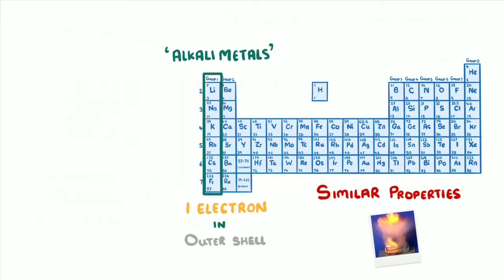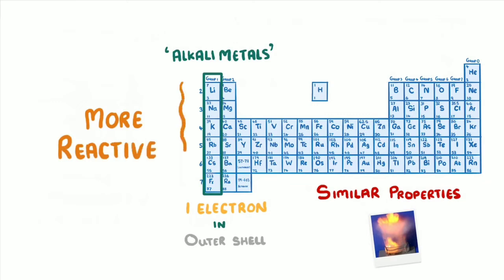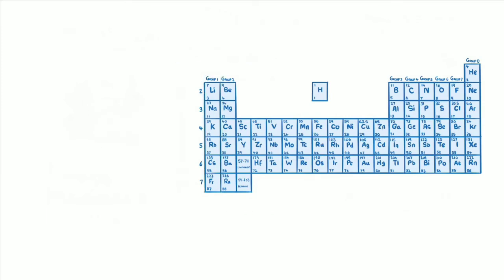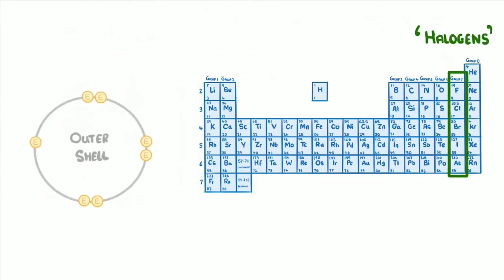There are also trends within groups. For example, the group 1 elements become more reactive as you go down the group, as we'll see later in a video specifically on group 1 elements. Group 7 elements, meanwhile, which we call halogens, all have 7 electrons in their outer shell, although these elements become less reactive as you go down the group.